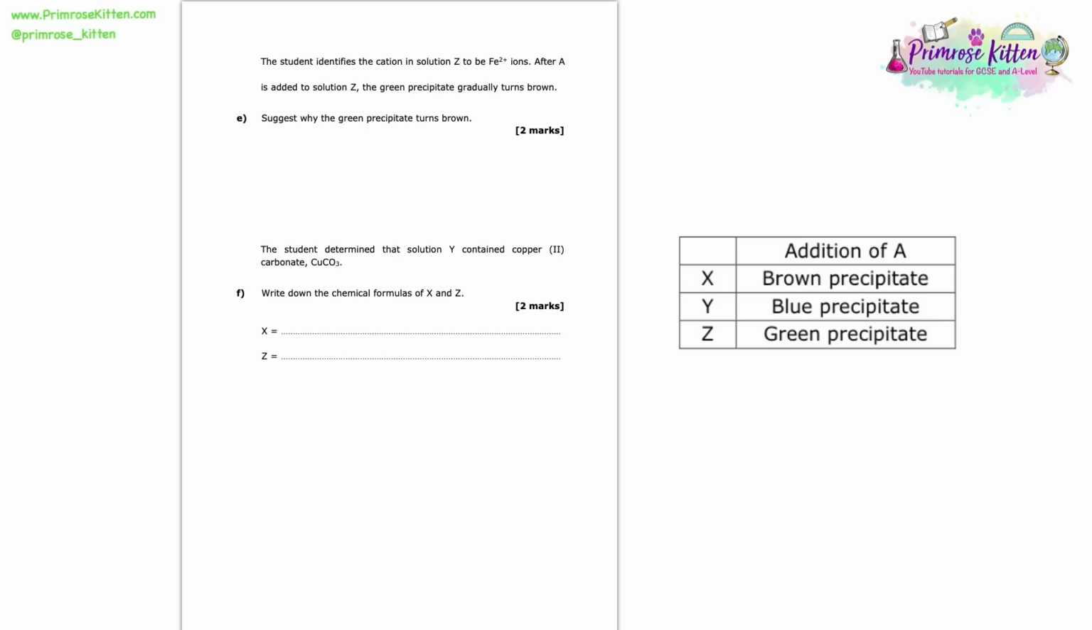The student identifies the cation in solution Z to be Fe2+ ions. After A is added to solution Z, the green precipitate gradually turns brown. Suggest why the green precipitate originally formed turns brown. This is quite a challenging question where we need to use our broader knowledge. So here we need to state that the green precipitate that was formed was actually iron 2 hydroxide.